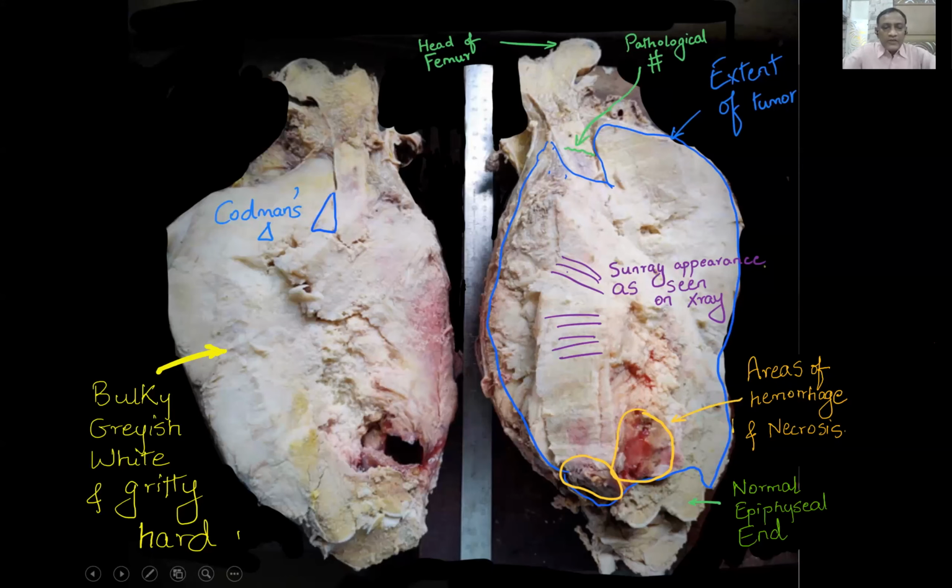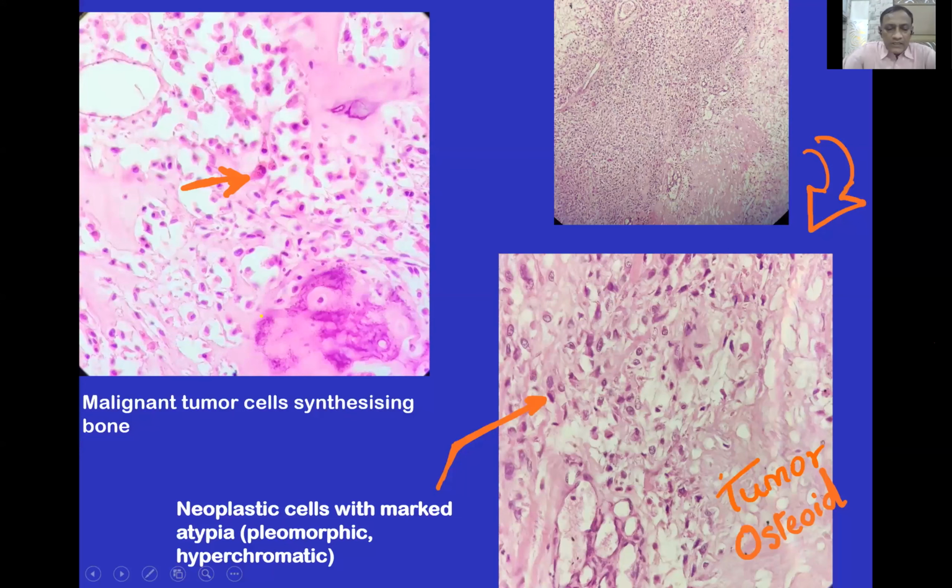Histopathology shows malignant tumor cells synthesizing the bone. Neoplastic cells with marked atypia. This is the tumor state. Once the wound had healed, just 2 days ago, we shifted this patient to Mumbai, to the Tata Hospital for further chemotherapy or possible treatment. Hopefully, he should get better.